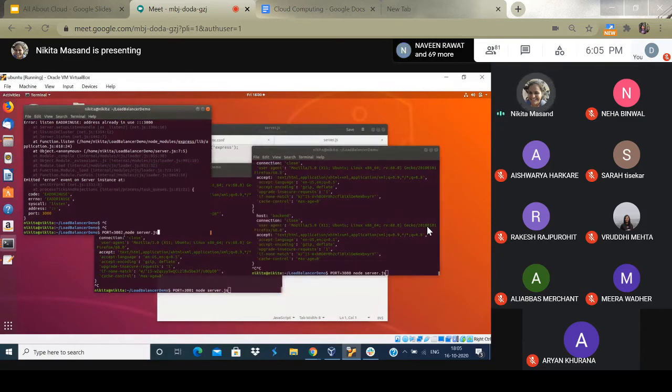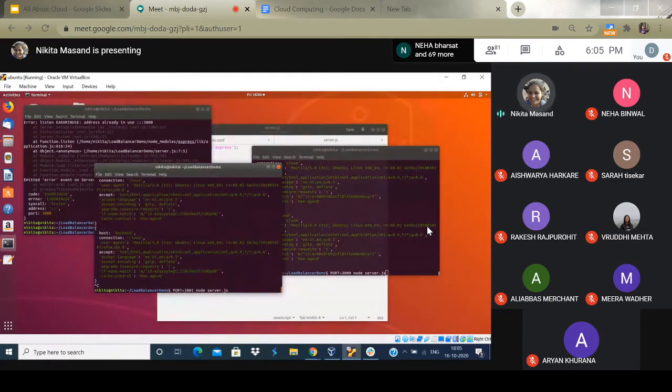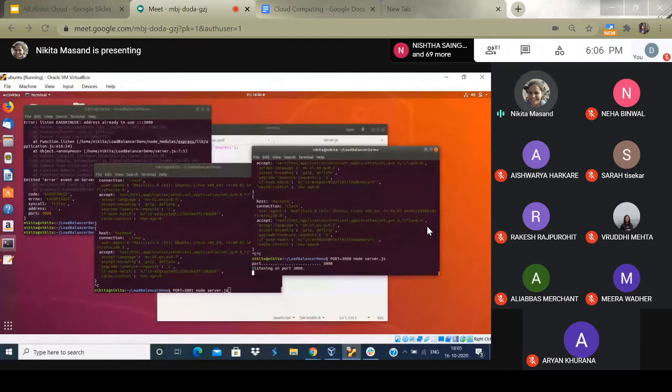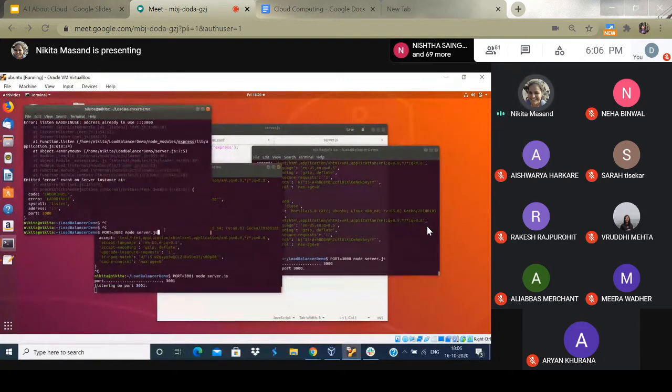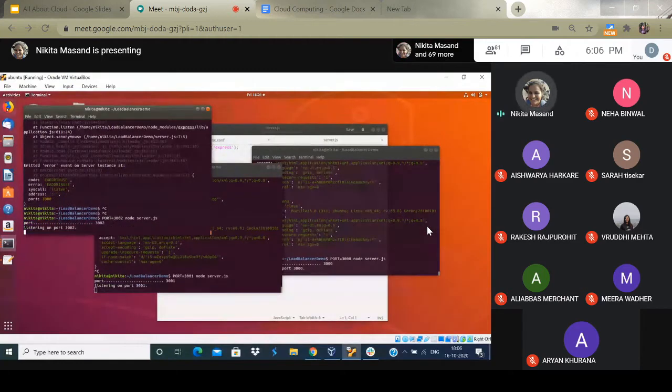This one says run this Express server from port number 3002, this one from port number 3001, and this one from port number 3000. So let's run this. Each is listening.